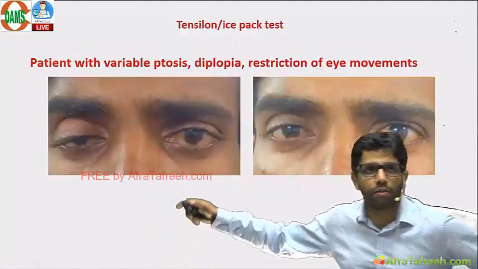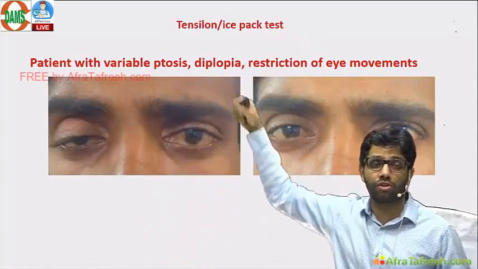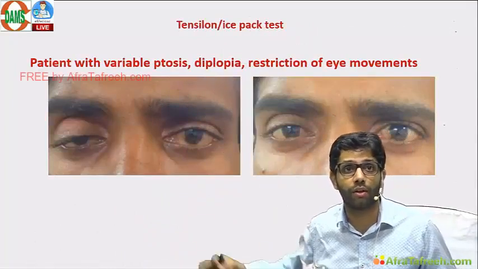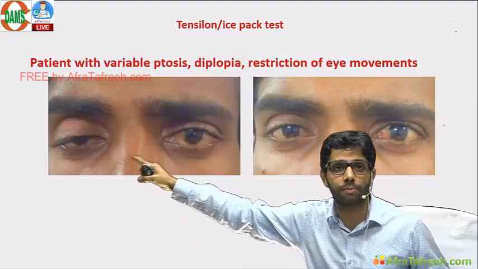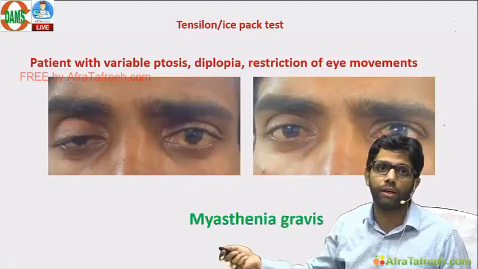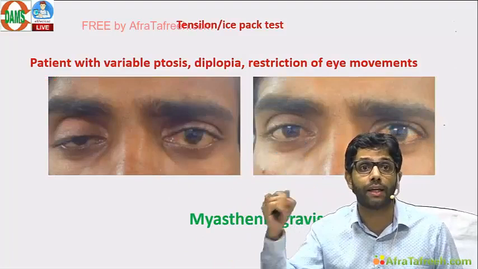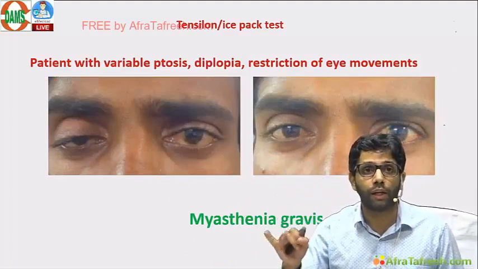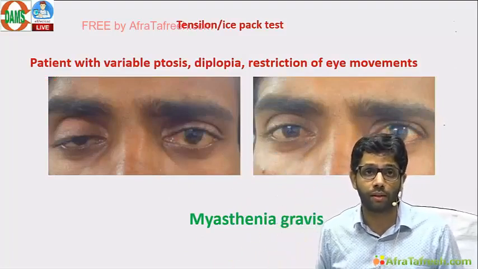A patient comes with variable ptosis, diplopia, restriction of eyelid movements, ophthalmoplegia, and you do one test, Tensilon or an ice pack, and ptosis improves. Very important, myasthenia gravis. No pain in myasthenia gravis. No pain, no paresthesia, no pupil involvement in myasthenia gravis.